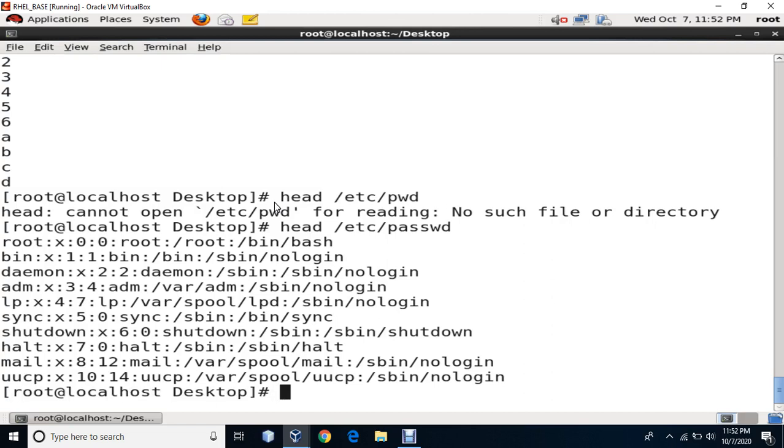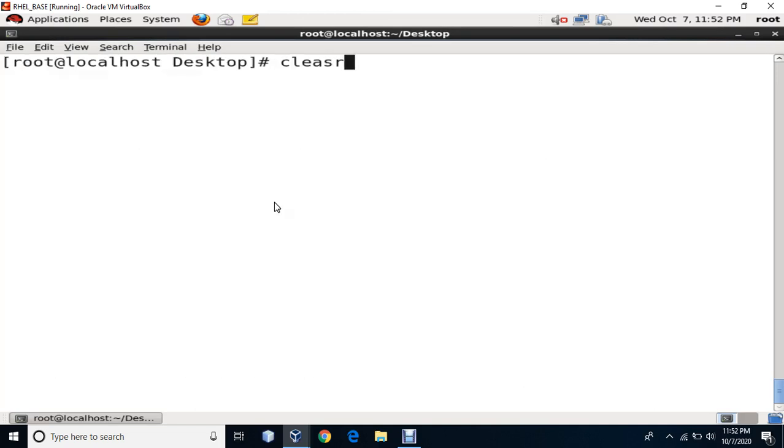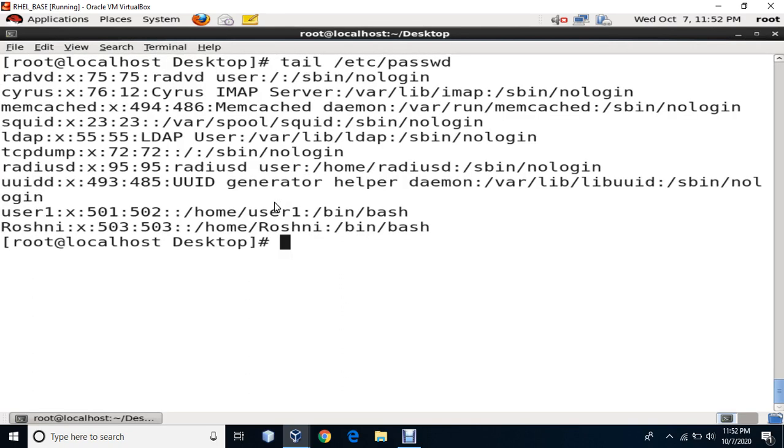Okay, so it's going to show me the first 10 lines. The password file is big enough, so it shows you the first lines. Okay, I'll just clear the screen, we'll see it one more time. And if you want to see the last 10 lines, you'll say tail. So it's going to show me the last 10 lines. We'll talk about the password file some other time.